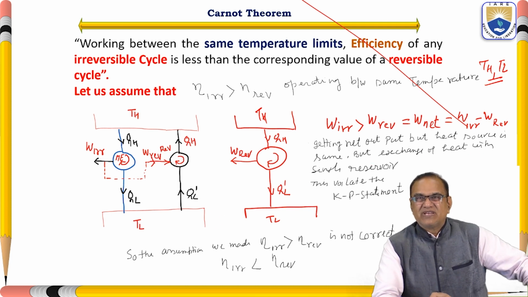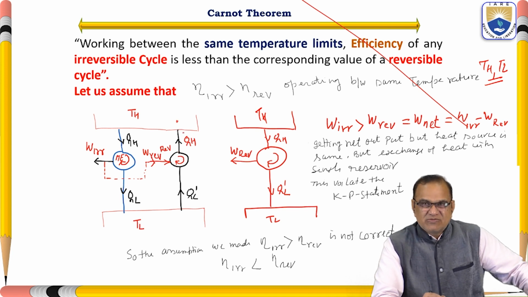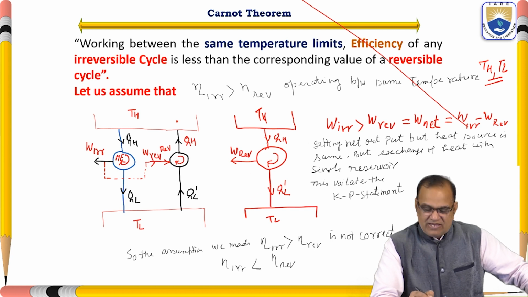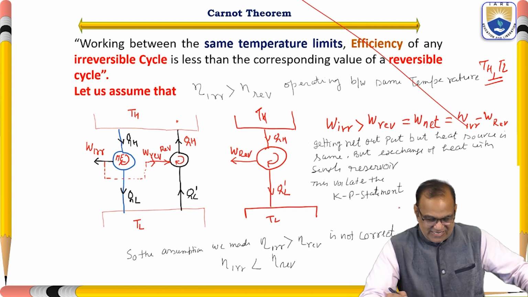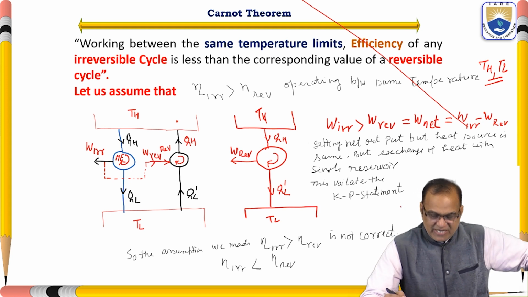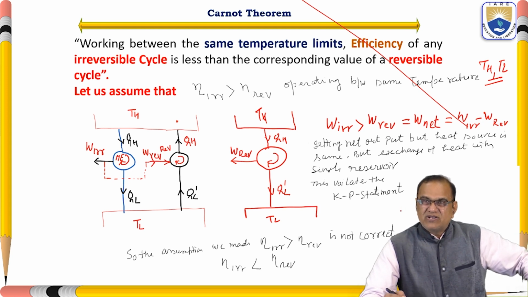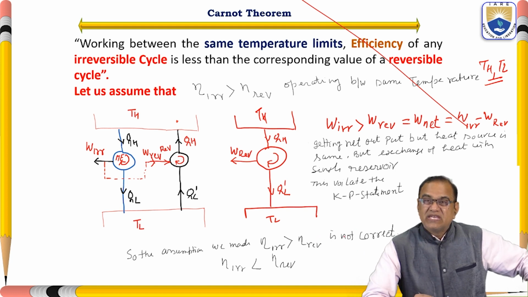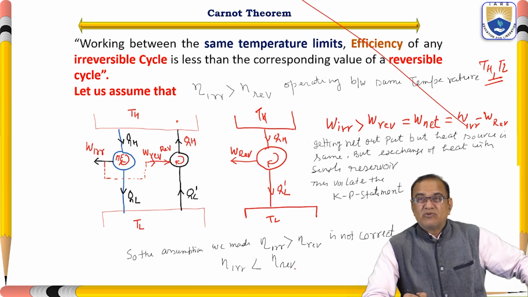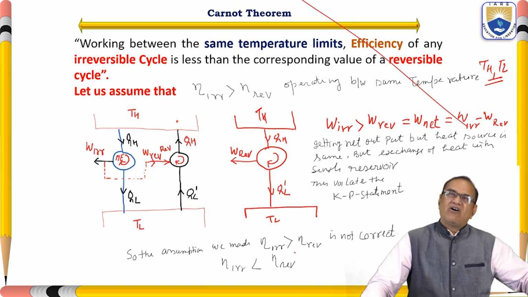It is not possible, because the Kelvin-Planck statement says so. So the assumption we made, that eta irreversible is greater than eta reversible, is not correct. The efficiency of an irreversible cycle will be less than the efficiency of the reversible cycle. That is called the Carnot theorem.